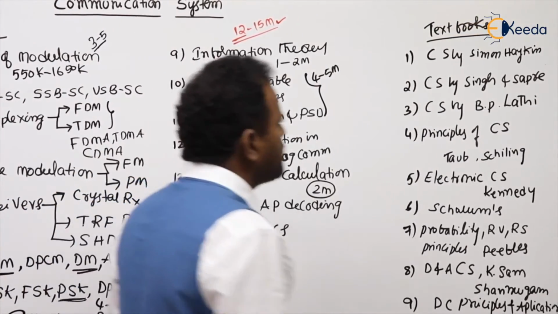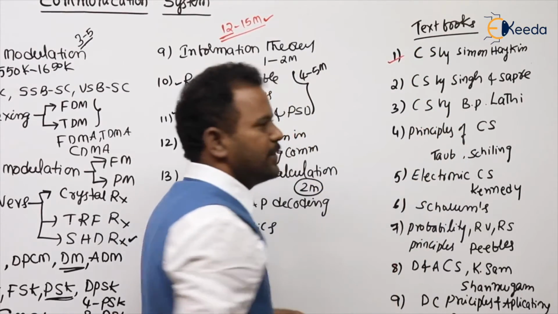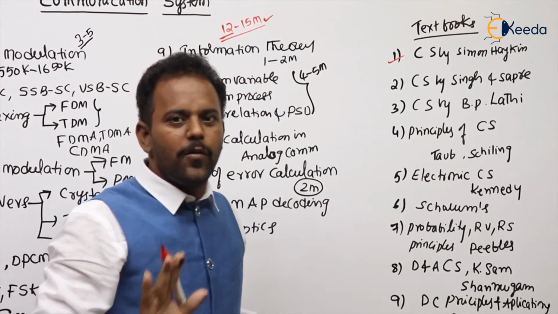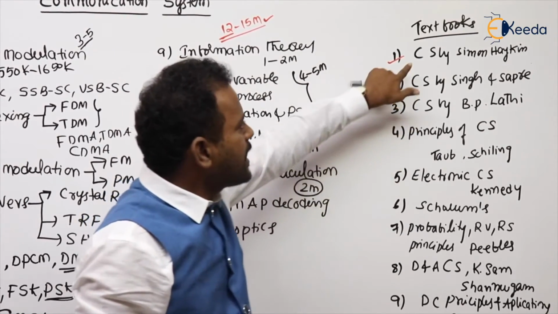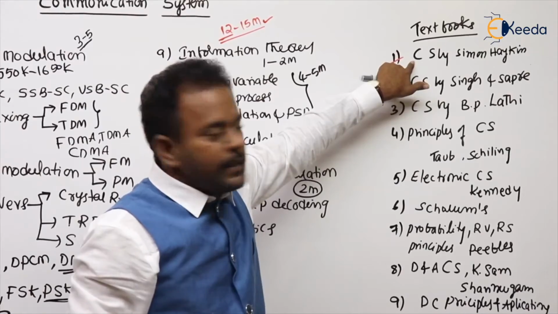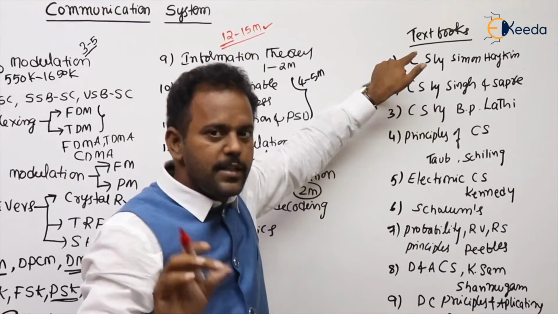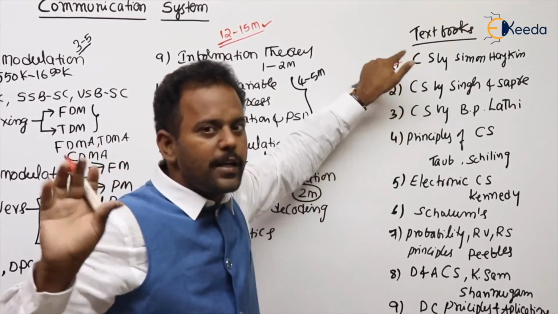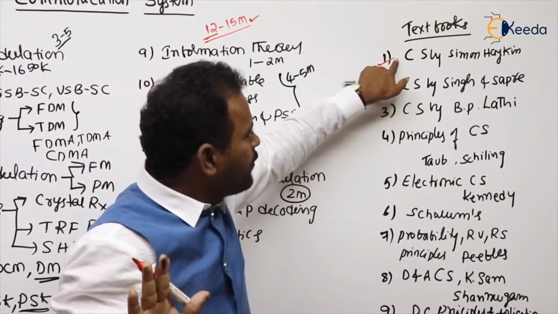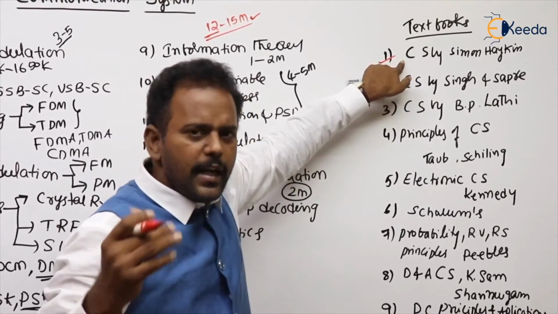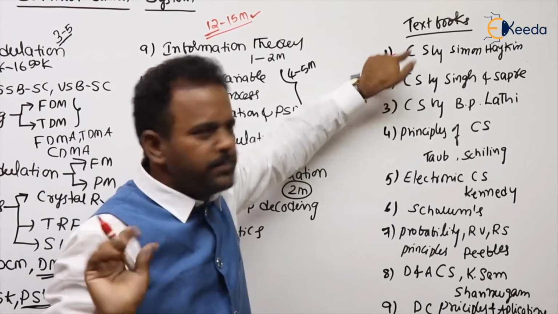The first book I can prefer is Communication Systems by Simon Haykin. This is the standard textbook for communication systems. Are you getting my point or not? This is a high level language book. There is Communication Systems by Simon Haykin, Analog Communication by Simon Haykin, and Digital Communication by Simon Haykin. Any book you can take; I prefer Communication Systems by Simon Haykin. Any 4th edition or 2nd edition is fine.